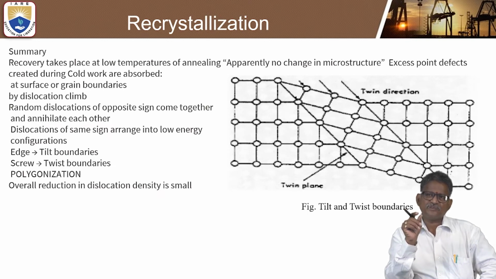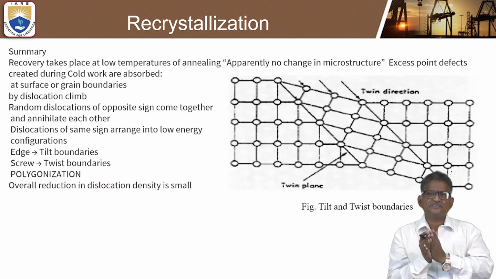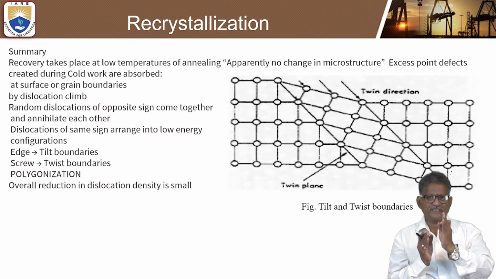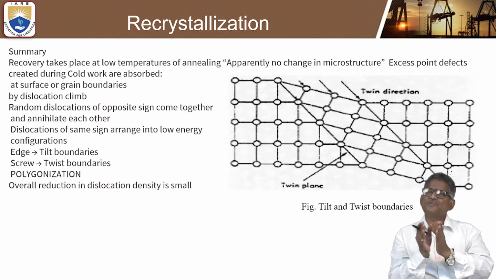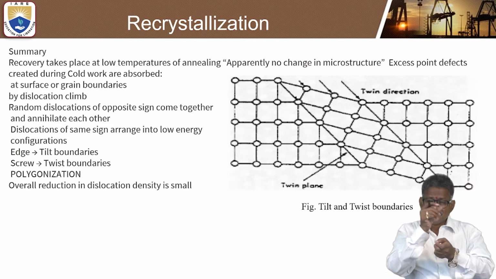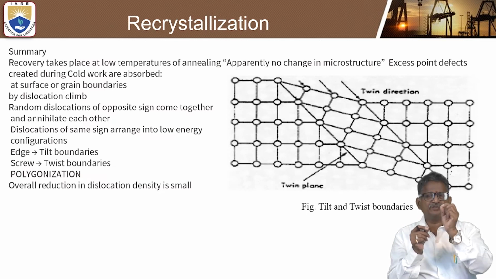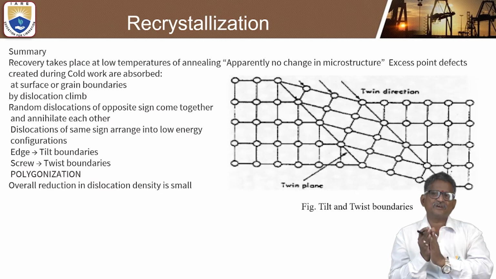So this shape is like a twin plane, a twin direction will be there. This is why recovery takes place at the low temperature of annealing. Apparently there is no change in microstructure, because by only applying pressure, the internal stresses can be removed, but there is no change in microstructure.